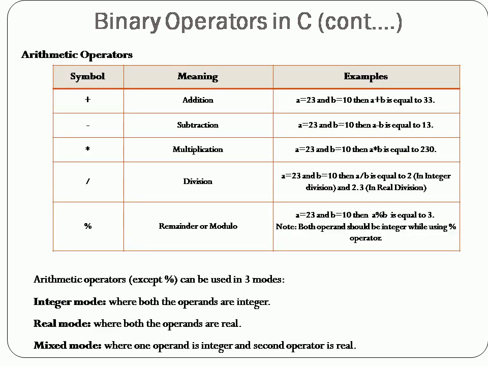The first operator under the binary category is the arithmetic operators. Arithmetic operators are used to perform arithmetic operations like addition, subtraction, multiplication, division and modulo operations. The different arithmetic operators available in C programming language are given in the table format.